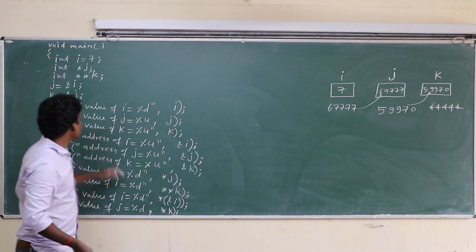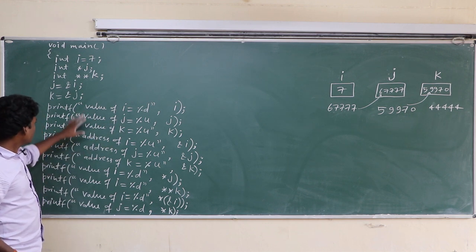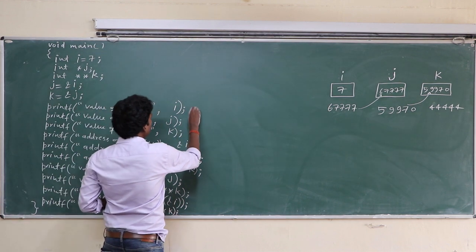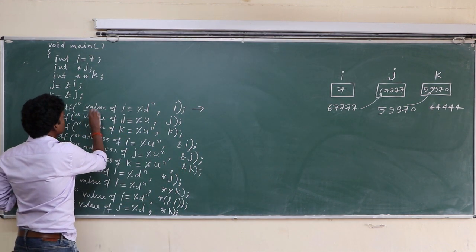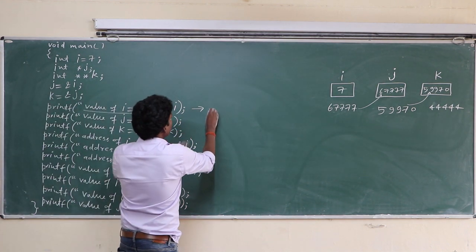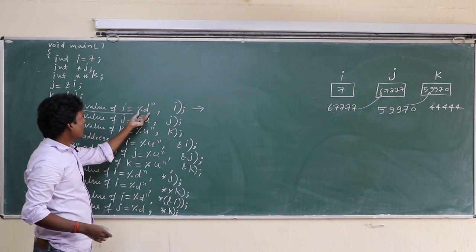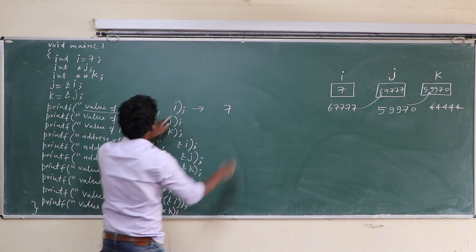Now class, we are going to print the value of I. What will be the output? Value of I equal to %d, this text from here to here is copied as it is, and %d prints I, and I has value 7.